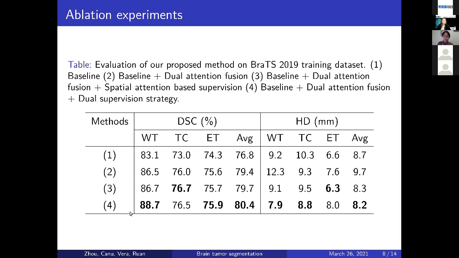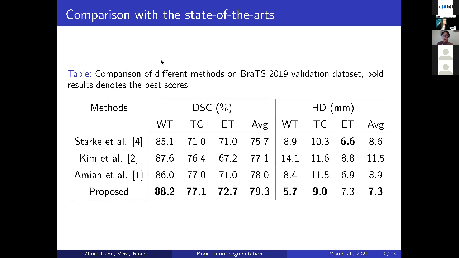From this table, we can observe that the proposed components can gradually improve the segmentation results, which demonstrates the effectiveness of our proposed components. And then we compare our method with the state-of-the-art methods on the BraTS 2019 validation dataset.